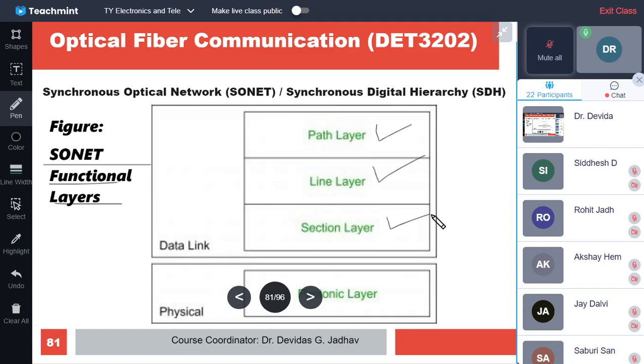So the link which is established device to device, or multiplexer to multiplexer, or end to end devices may have different ways of connections. Okay. So it is efficiently managed in network handling or network management.